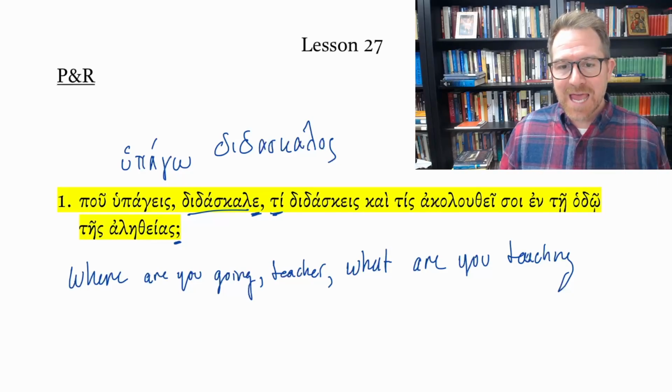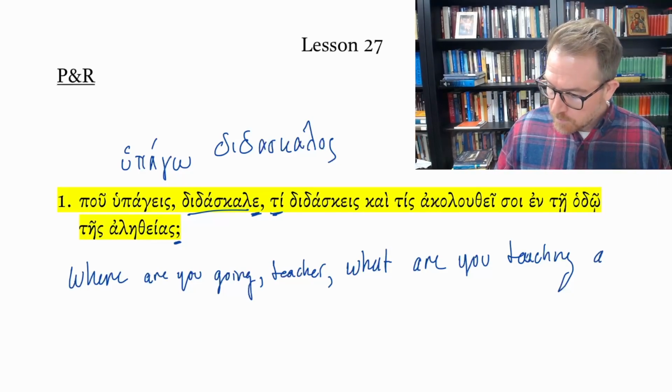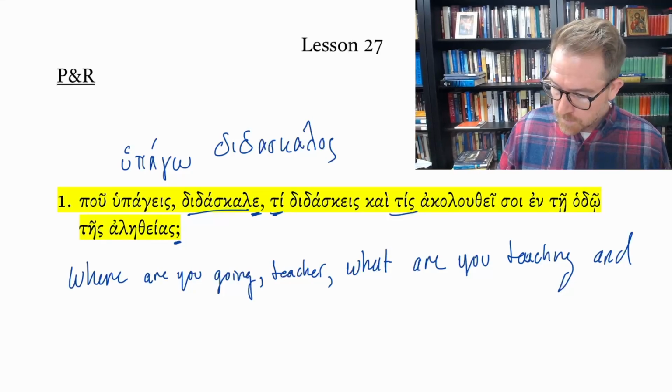akaluthe, who, this is not what, but who.